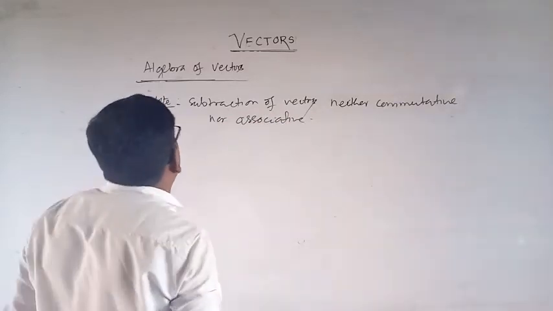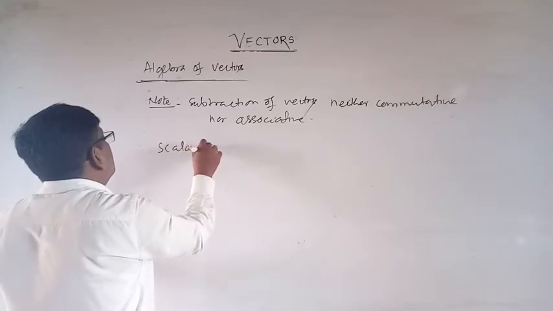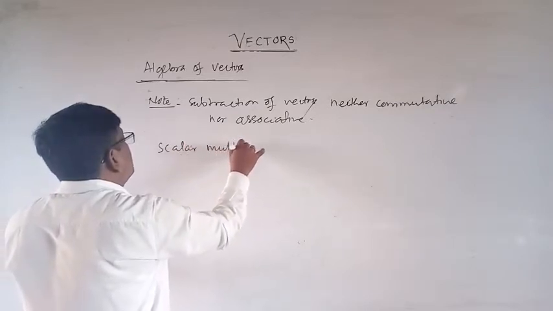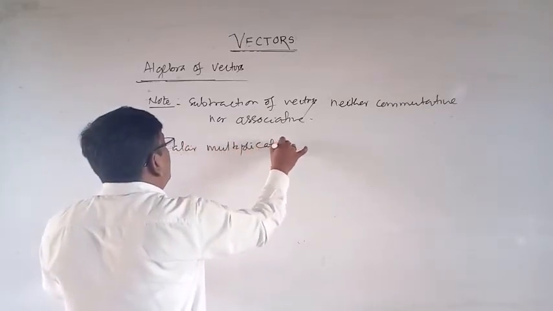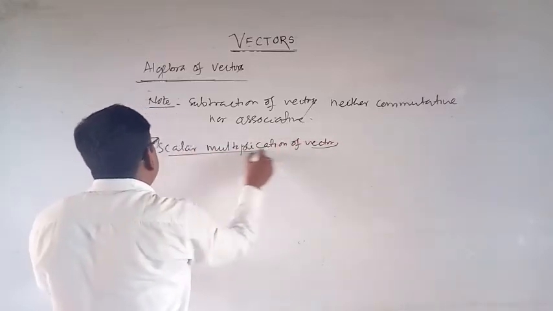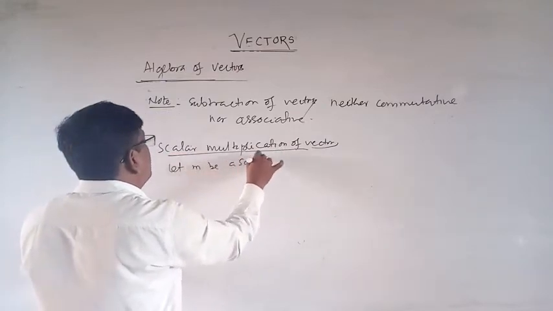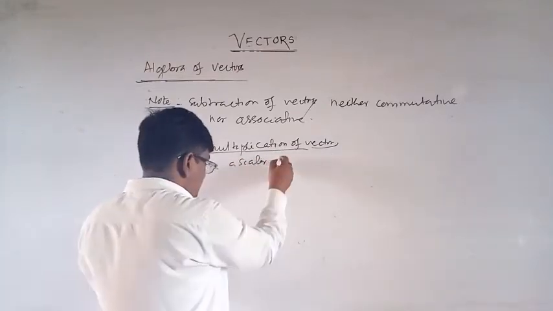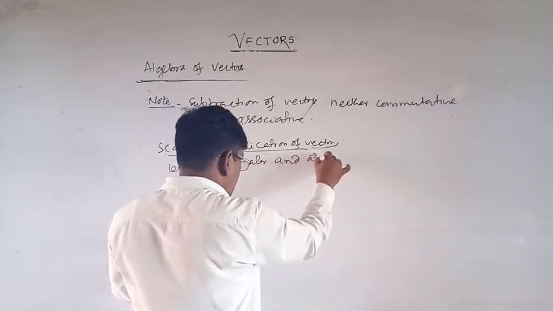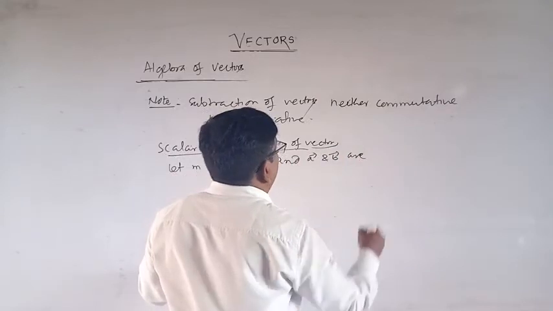Now scalar multiplication of vector. Let M be a scalar, and vector A and vector B are two vectors.